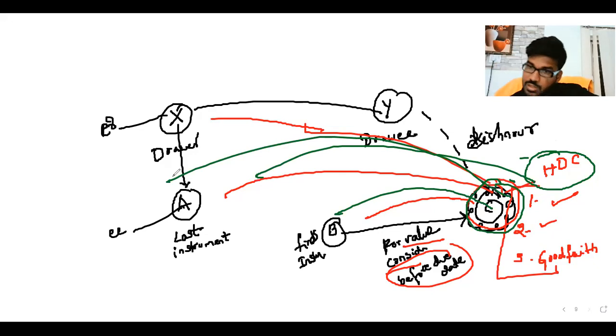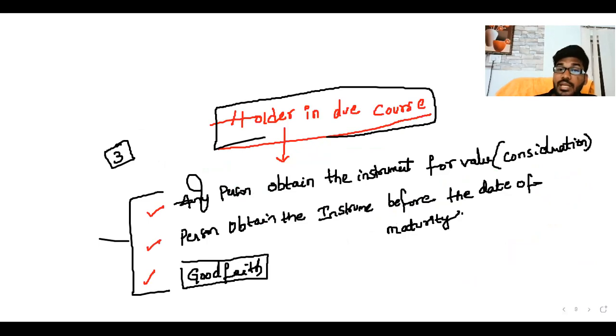And also, sir, that is nothing but good faith. It means he doesn't know the previous defaults. The previous owner obtained the instrument by theft, or by applying coercion, or found the instrument on the road. It doesn't matter. I don't know what happened previously. I'm an innocent person. I thought that the person who transferred the instrument is the real owner. That is nothing but good faith. So if the three conditions are satisfied, then that person is called a holder in due course.